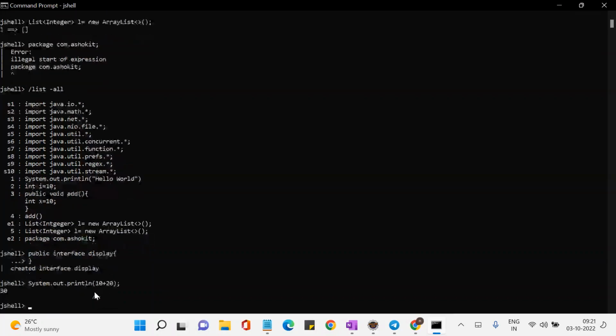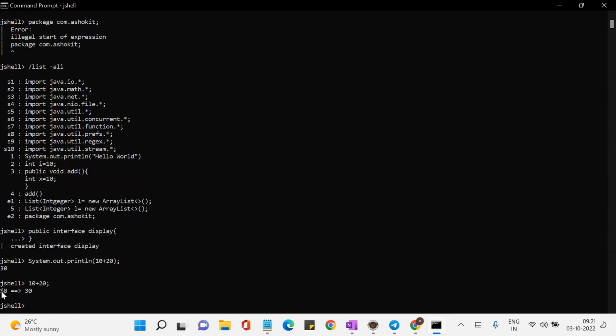System.out.println(10+20) is printing 30. Now, for example, I will do just 10 plus 20. So 10 plus 20 will be performed and the result should be stored somewhere, correct? So here, see, this is a variable. $8 is called a variable. So who has created this $8? Did I create it? If I create a variable here, int i = 10, I can say that i is a variable created by the developer.